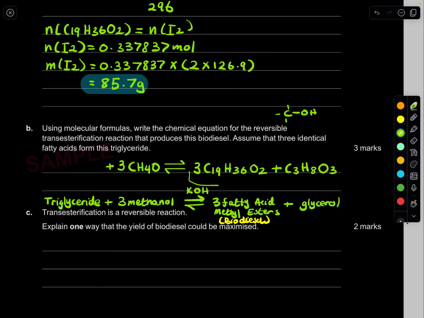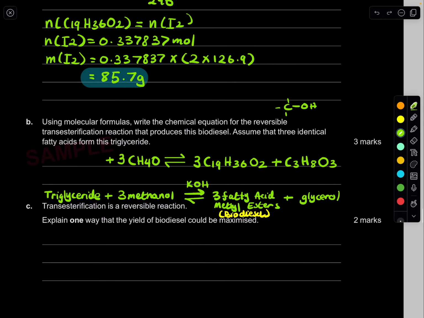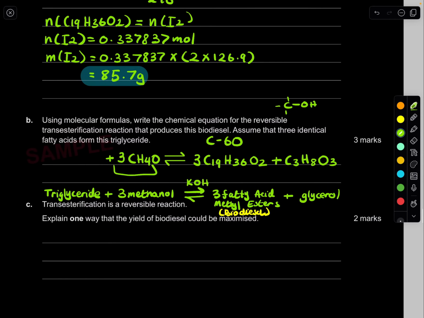How many carbons on the left must be the same as on the right. On the right, 19 times 3 plus 3, we have 60 carbons. Here we already have 3, so the leftover has to be 57.